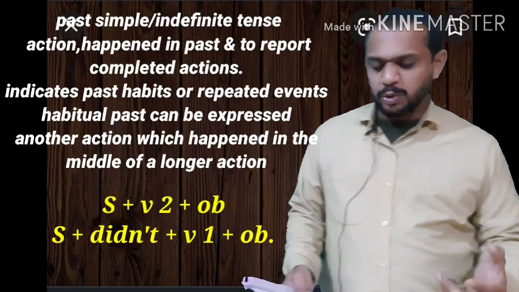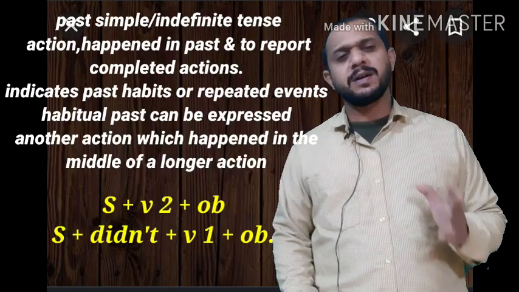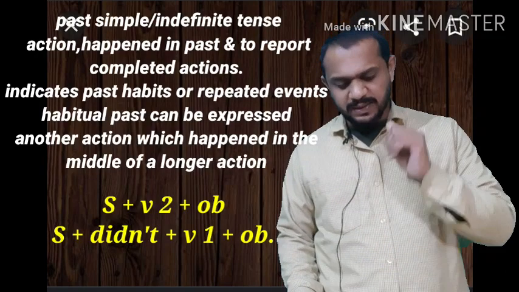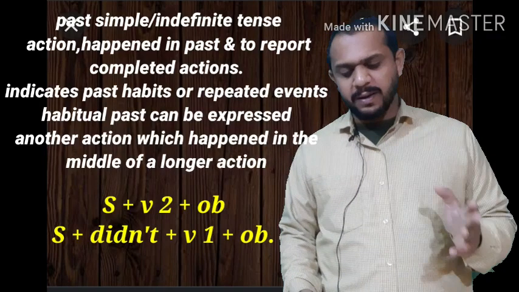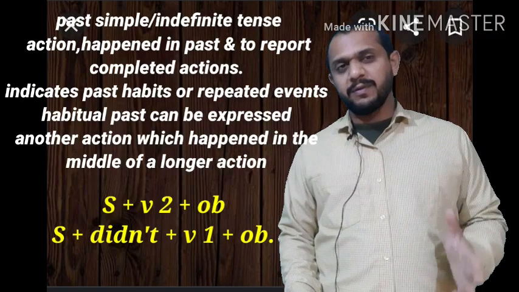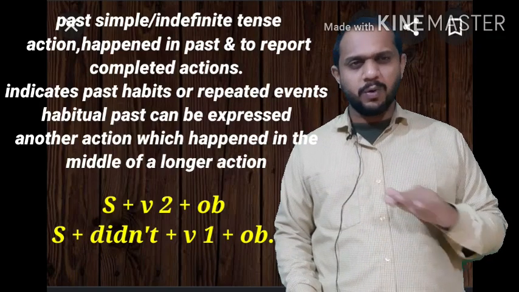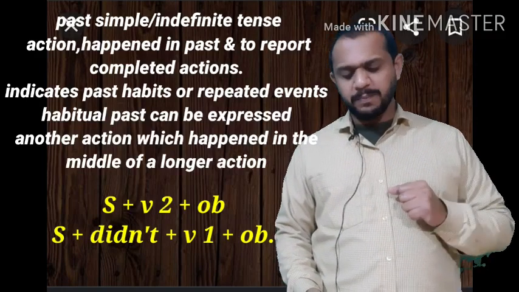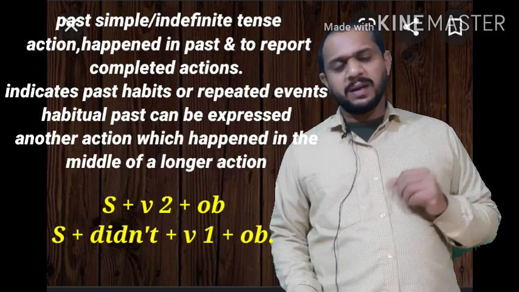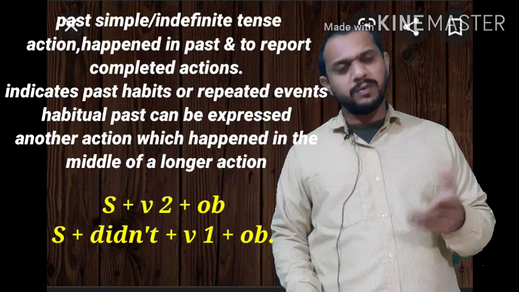Okay, so to indicate past habit. For indicating past habit also we are using simple past tense. And for repeated events that are now over. Repeated events that are now over, and past habits also are shown by simple past. Like, I always rode a bike to school when I was young.